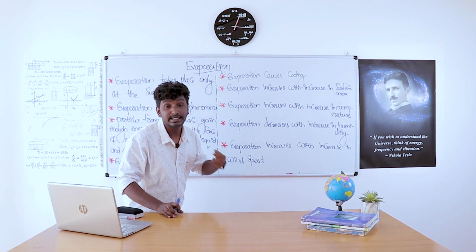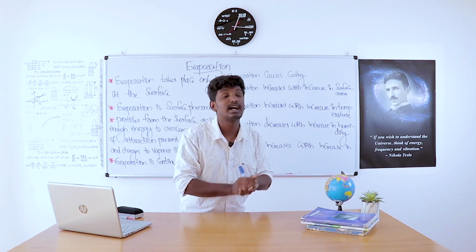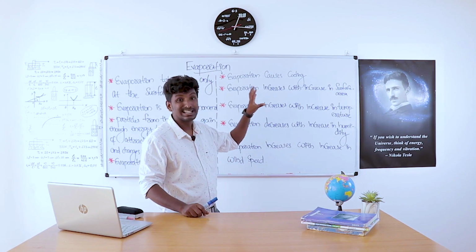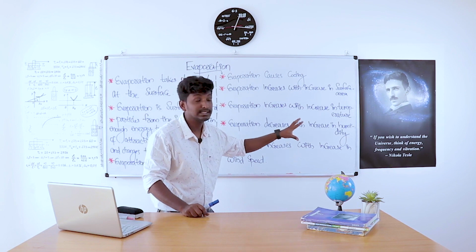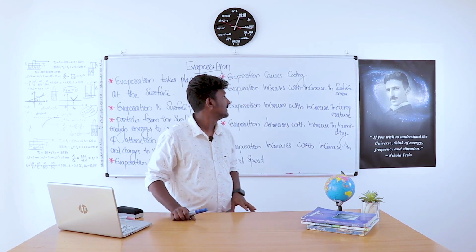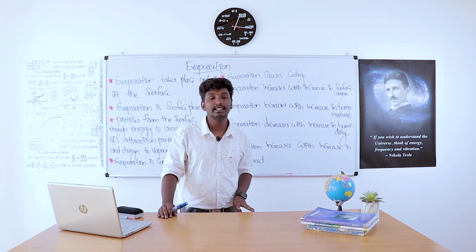Then the factors affecting evaporation. What are the factors affecting evaporation? The factors affecting evaporation are surface area, temperature, humidity, and wind speed. These are the 4 factors affecting evaporation.